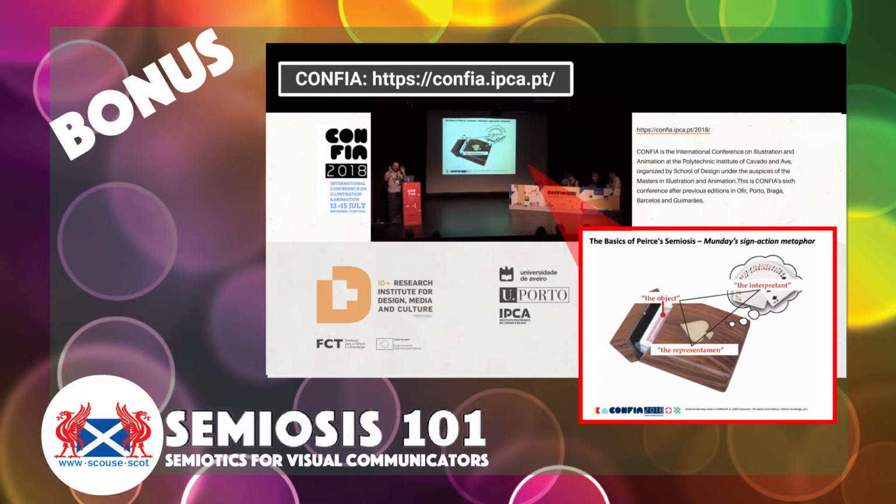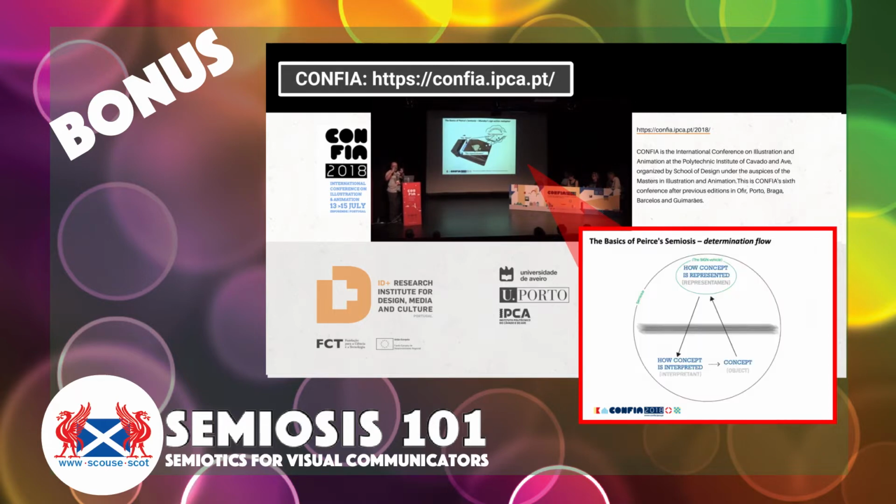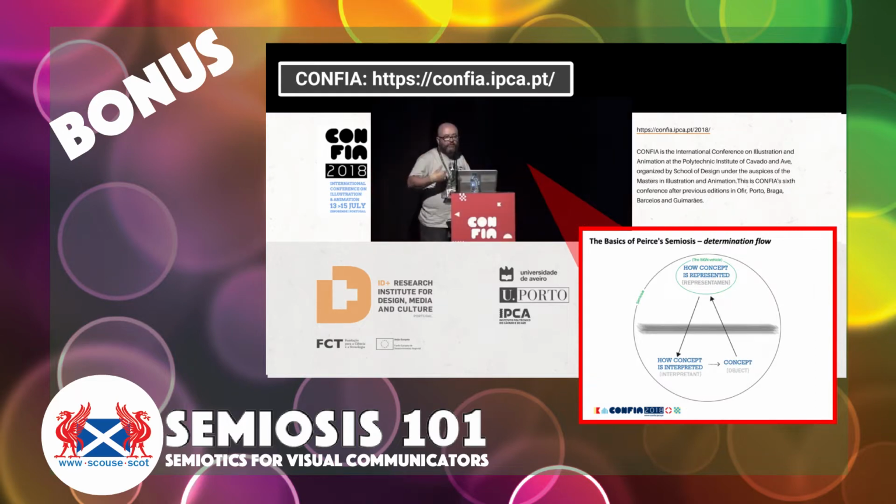Okay, so it's important to keep an eye on what is called the determination flow. This is how, within anything that we do, to get a message across, we encode it through the visual. We make decisions about how we put together our visuals through drawing, through collage, through all kinds of different ways, through what is the actual relationship between who's actually our audience, what it is that we need to communicate